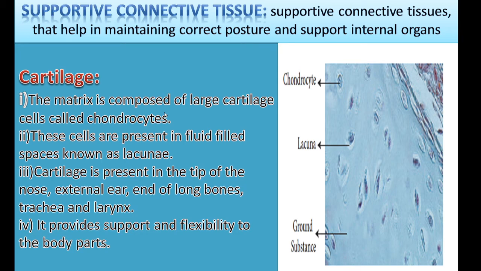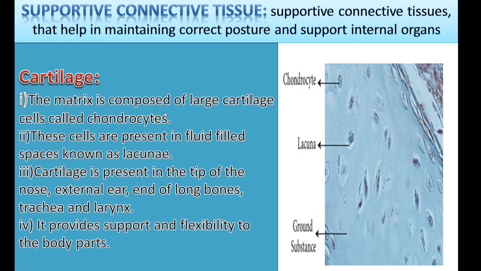So we are in a shape, right? The human body is in a particular shape. That is because of the supportive connective tissues. There are two types coming under supportive connective tissues, that is cartilage and bones. So the first one is cartilage.